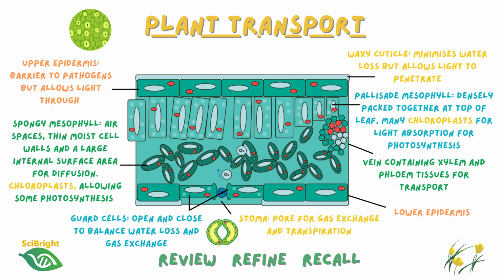And then finally, on the lower surface of the leaf is the lower epidermis, which contains most of the stomata. Each stoma is surrounded by a pair of guard cells that control whether the pore is open or closed. Rather than simply recognizing stomata as pores that allow gas exchange, you'll explore how guard cells regulate stomatal opening, balancing the plant's need to absorb carbon dioxide for photosynthesis with the need to reduce water loss.